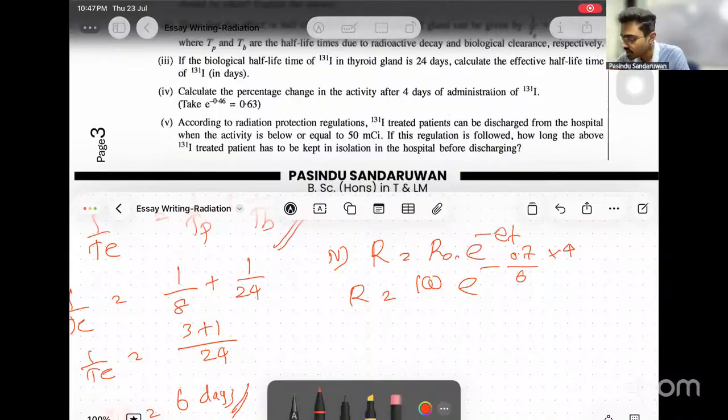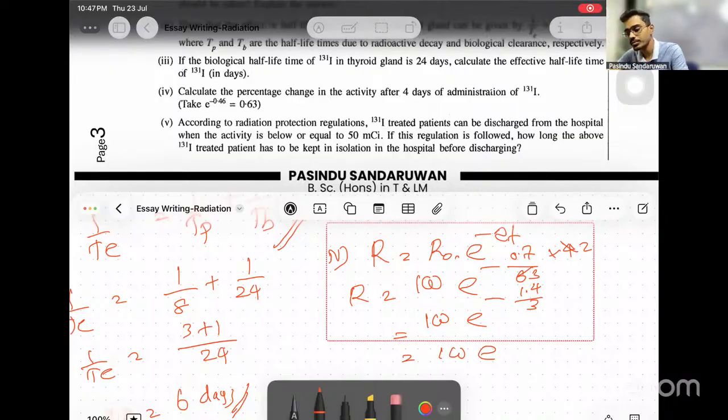Right? Simplify this. Now, when you simplify, you should know that if 0.46 of E is given, you should get that number somewhere. Then check that number whether you are getting it. Because if you are getting it, means we are done. Otherwise, if you are not getting it, you are following something wrong. Simple as that. So this is 2 and 3, no? Then this is 100 E to the power minus 1.4 over 3. Check that number. 1.4 over 3 should be that given value. Yeah, that is exactly 0.46.